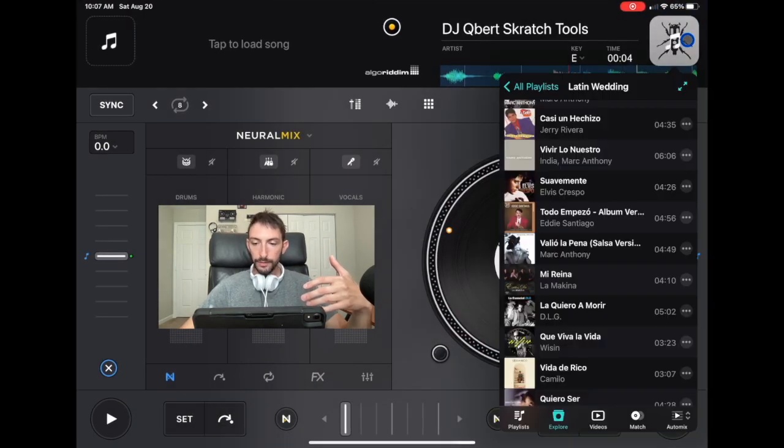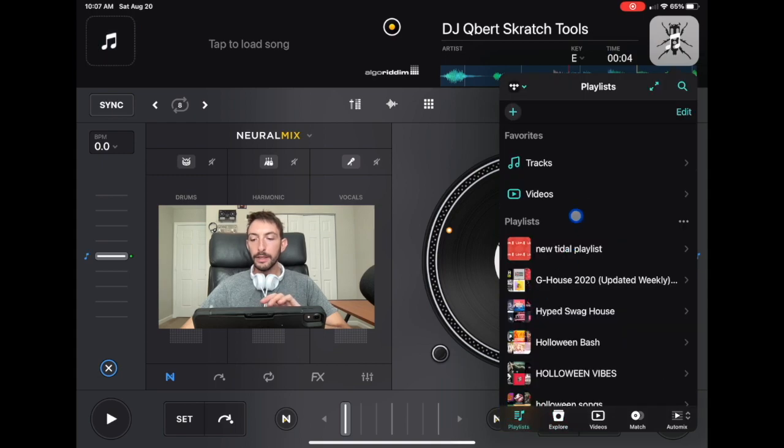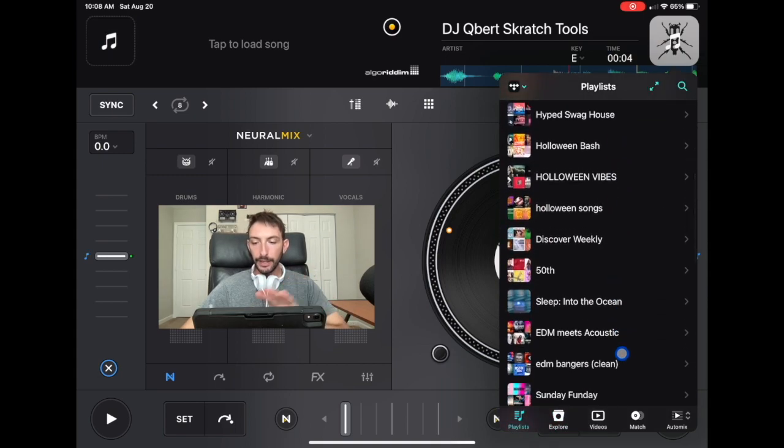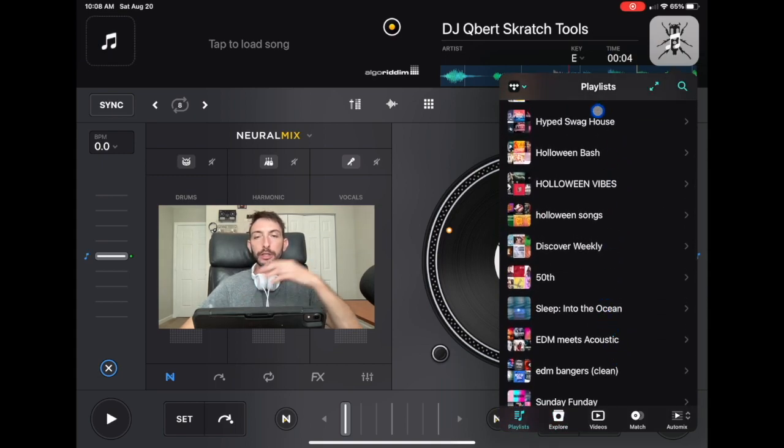So these are my Spotify playlists. I transferred these playlists, like the Hyped Swag House, transferred it to Tidal, and then I was able to access it in Djay Pro. So you could still use Spotify right now. Well, another thing I miss is only having to pay for one streaming service. I used to just pay for Spotify, and that was how I got my music for Djay Pro. It was $9.99 a month, and I had millions of songs.